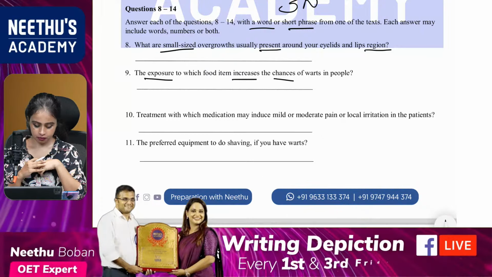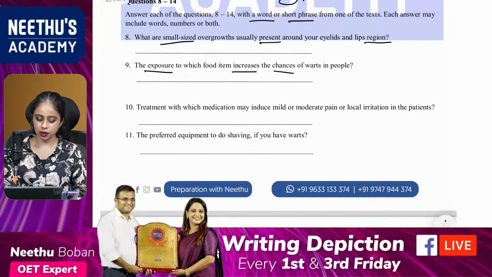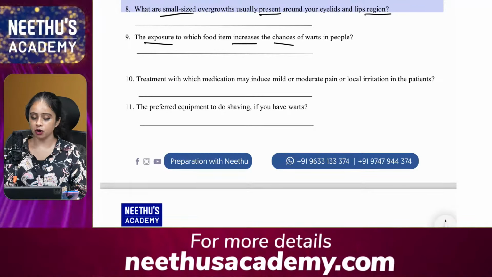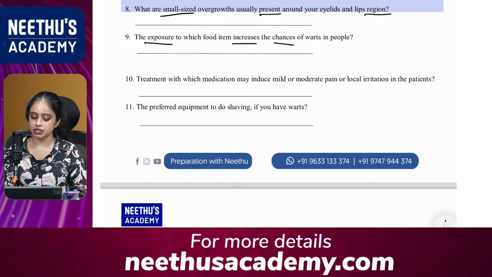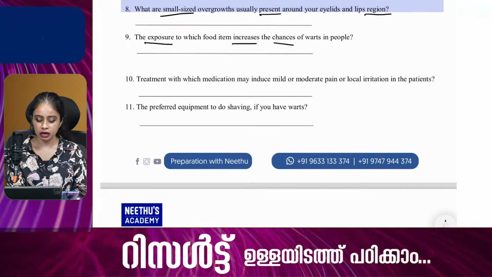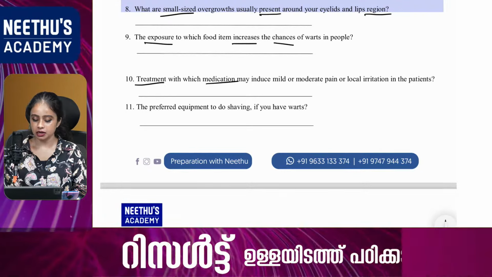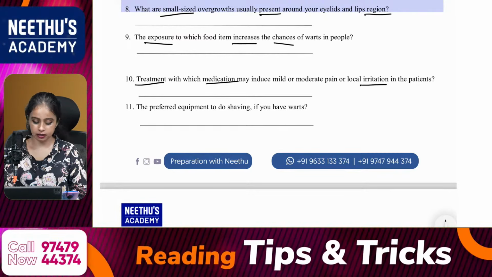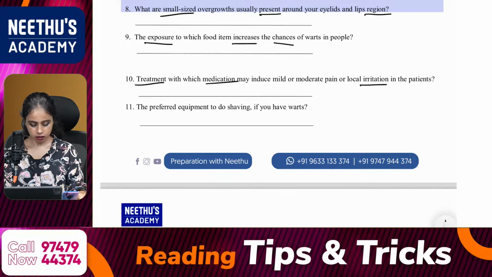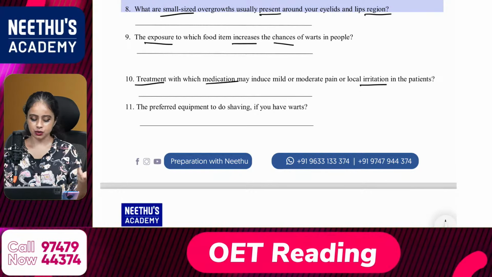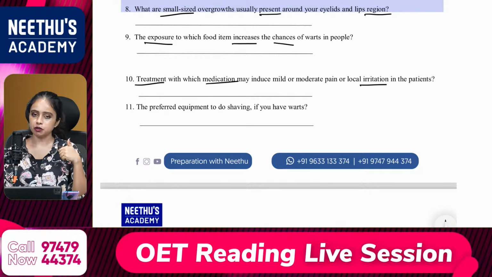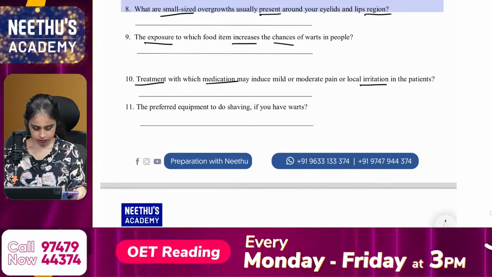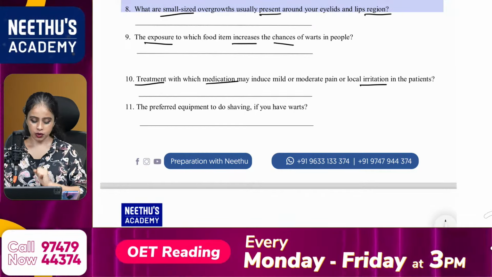Okay, clear? Then, the 10th one: treatment with which medication may induce mild or moderate pain or local irritation in the patient. So, my keywords: treatment, medication, and irritation. So, what is the answer? The 10th one. Okay, do you have an idea? What about question number 10? What is your answer? Okay.